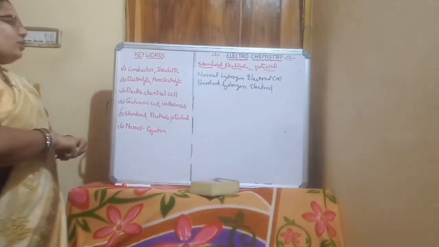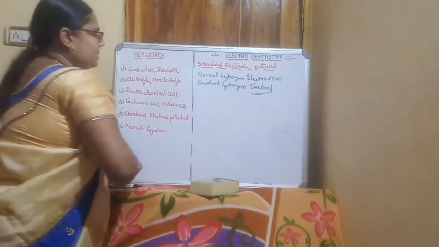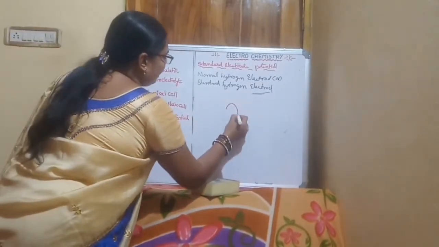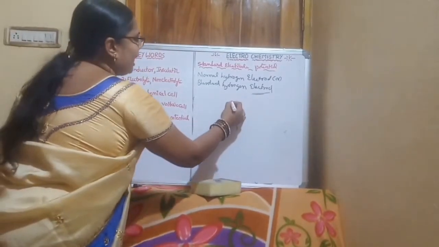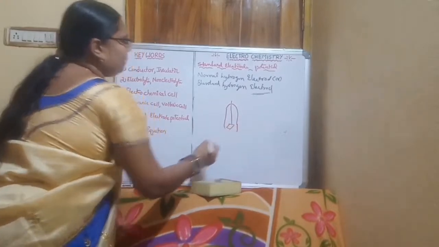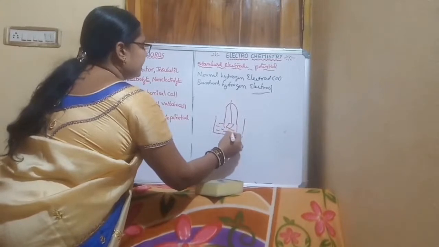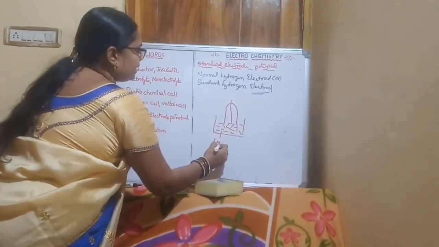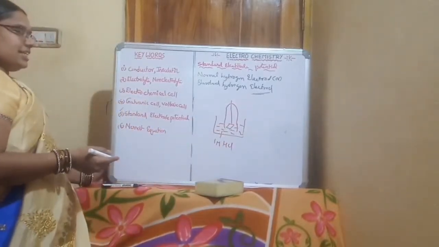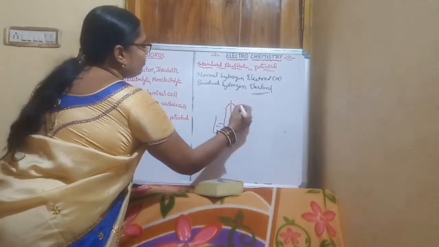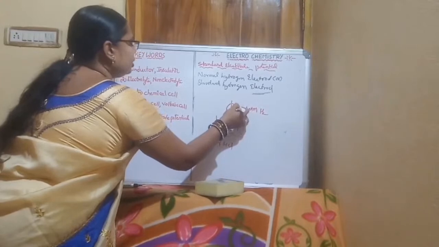What does the standard electrode consist of? There is an inverted U tube, in which there is a platinum wire with a platinum plate, dipped into a 1 molar HCl solution. Here 1 atmosphere pressure H2 gas is introduced.